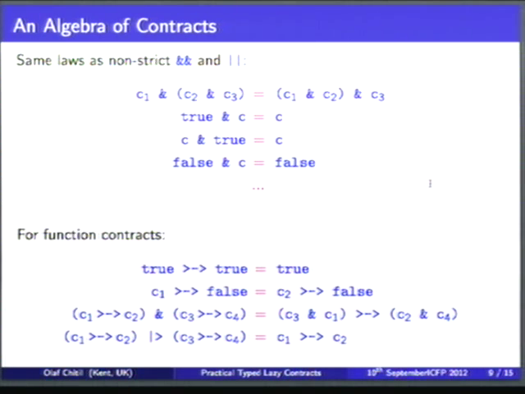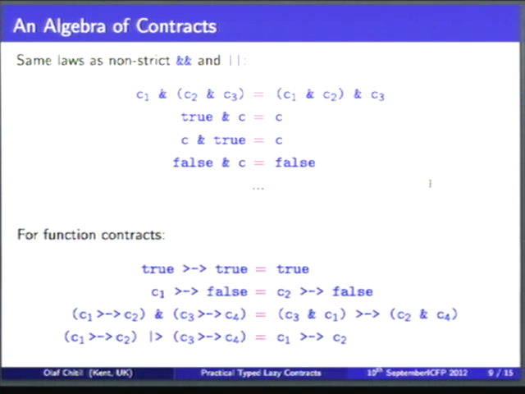So all these laws are really the ones you expect, and you can work with contracts just like you work with the Booleans, except maybe one point I should mention already: there's no negation. You cannot have any kind of negation, as that leads to lots of semantic problems. There are also some algebraic properties for function contracts. You notice that if you have true for precondition and postcondition, then you can just use true itself. So that's quite nice.